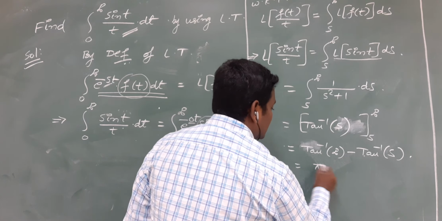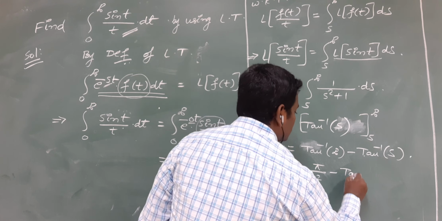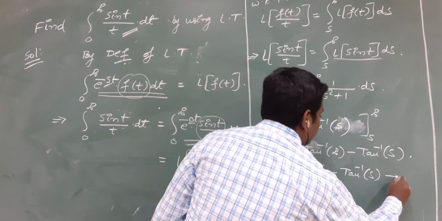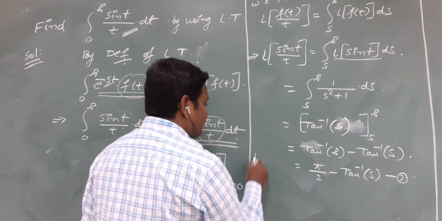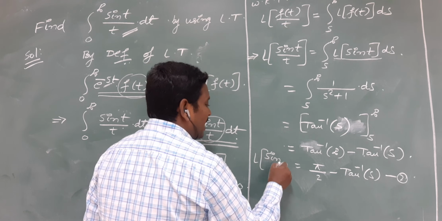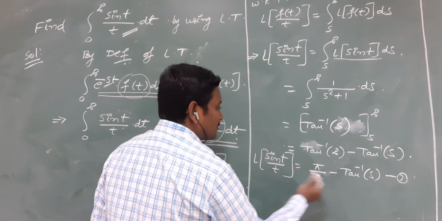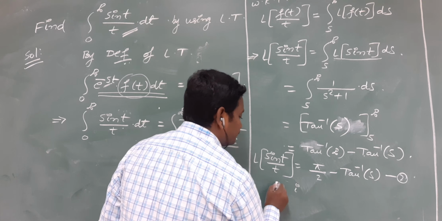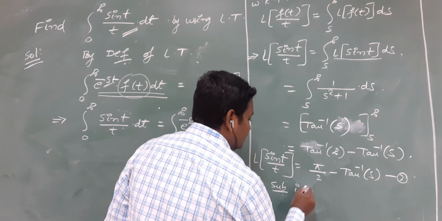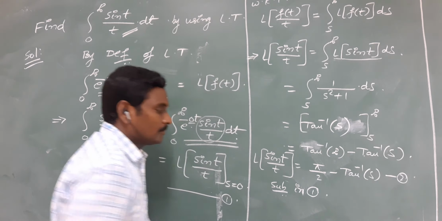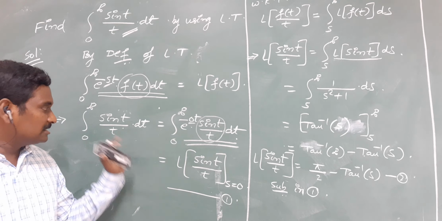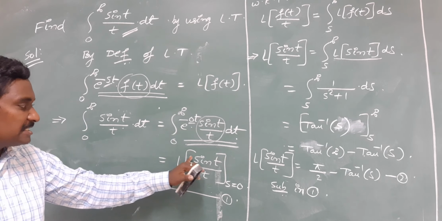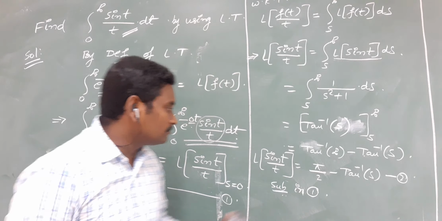Tan inverse of infinity is nothing but pi by 2, minus tan inverse of s. This is the value of L of sin t by t. Substitute this value in equation number 1.